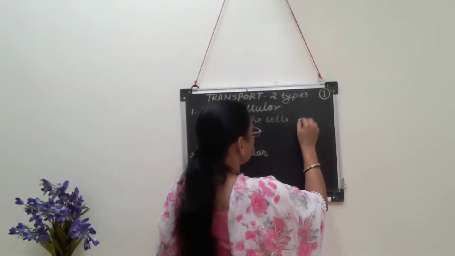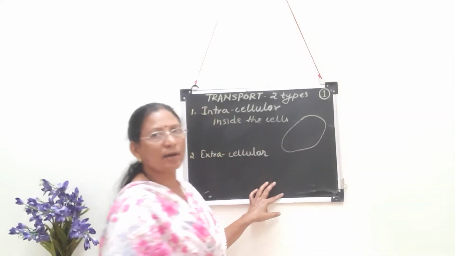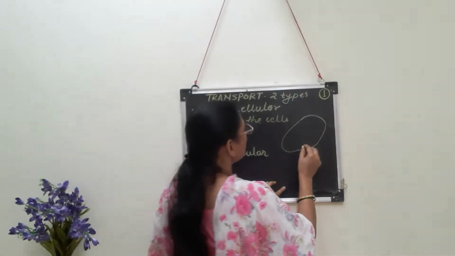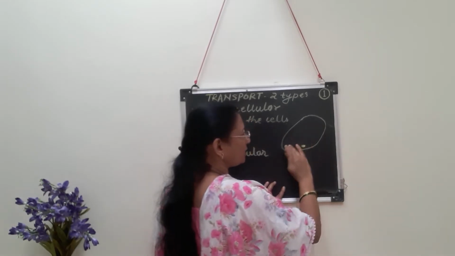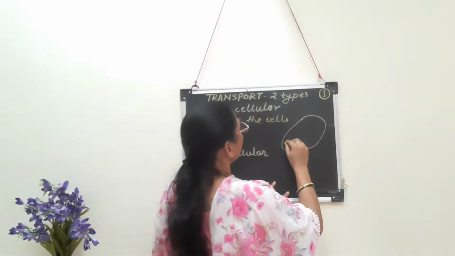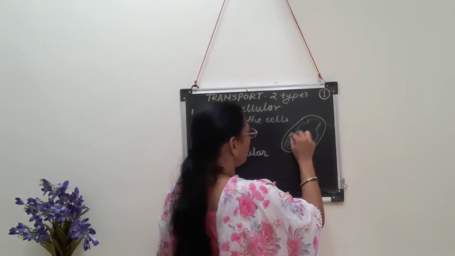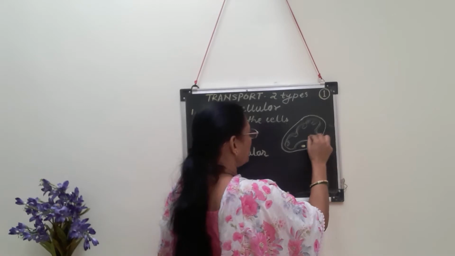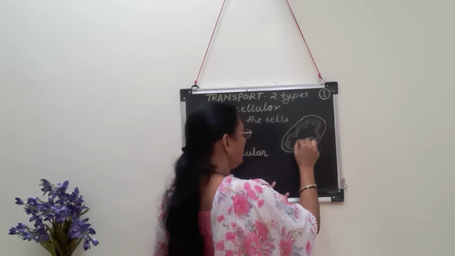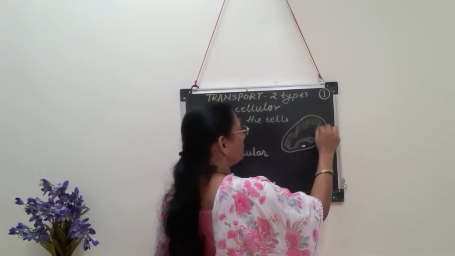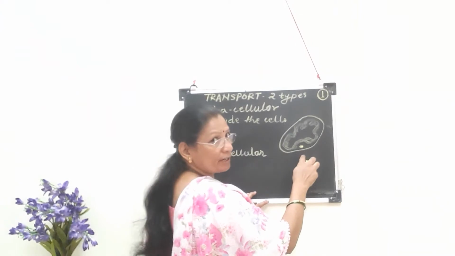Diagrammatically, if we consider this is a cell, or an irregular organism which is called amoeba, and here we consider this is the nucleus and the remaining part is the cytoplasm. This cytoplasm shows cyclic movement. It moves continuously inside the cell, and this continuous movement of cytoplasm will transport the material from one place to another. This is called cyclosis movement.